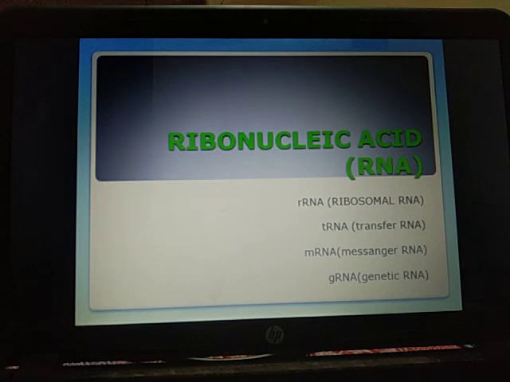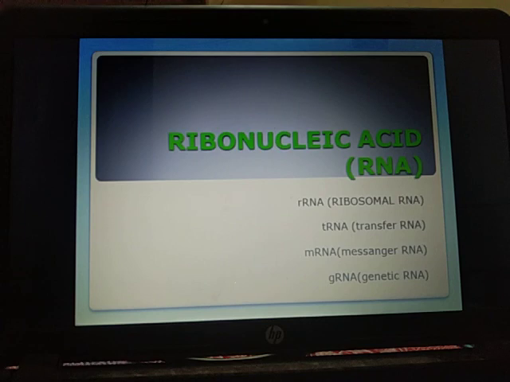Here it lies coiled in between and over the protein molecules. Depending upon the sedimentation coefficient, rRNAs of eukaryotes are of 4 types: 28S, 18S, 5.8S, and 5S. Prokaryotic ribosomes have 3 types of RNA: 23S, 16S, and 5S.